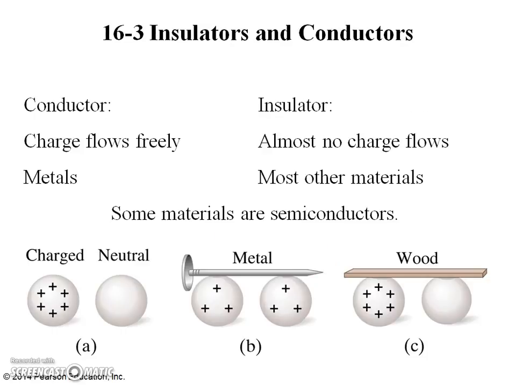Suppose we have two metal spheres, one highly charged and the other electrically neutral. If we now place a metal object, such as a nail, so that it touches both spheres, the previously uncharged sphere quickly becomes charged. If instead we have connected the two spheres by a wooden rod or a piece of rubber, the uncharged ball would not become noticeably charged.